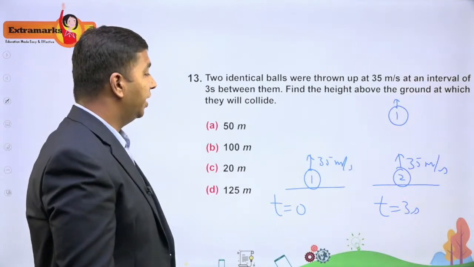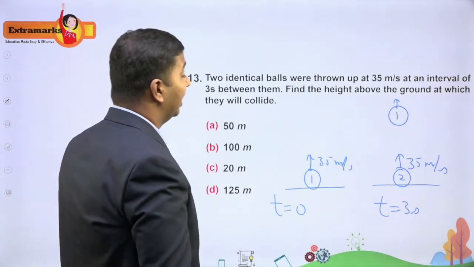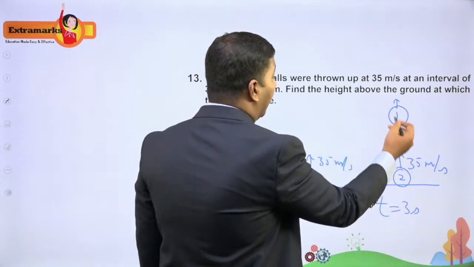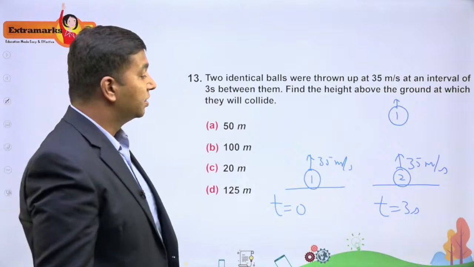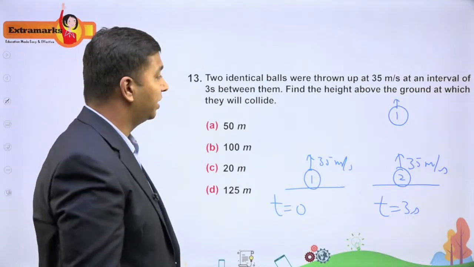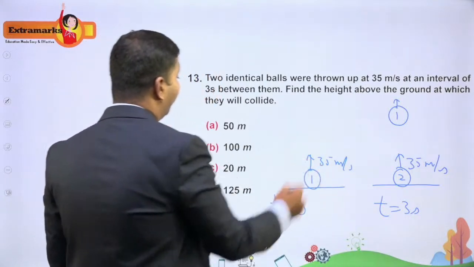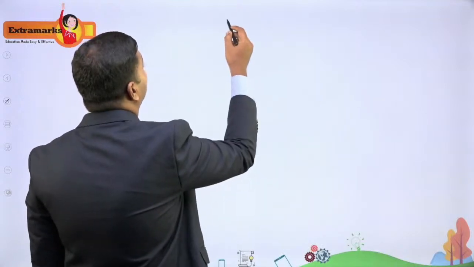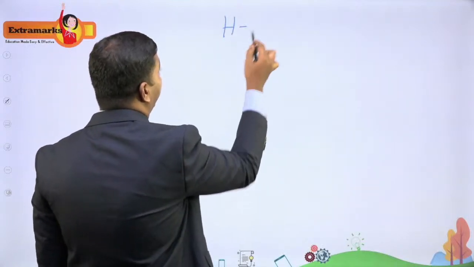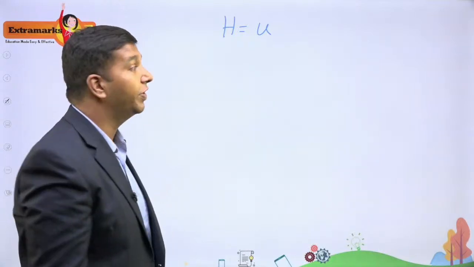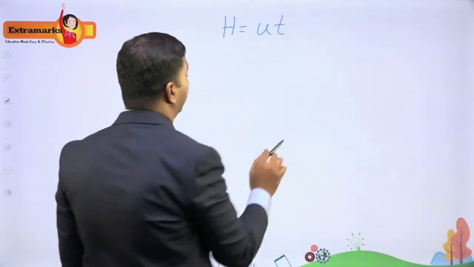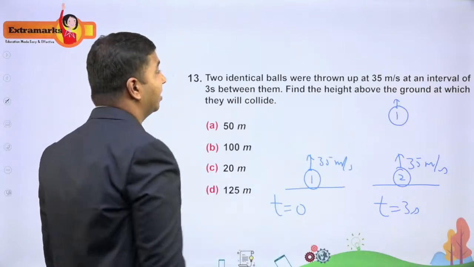Now here, let me try to find the height reached by this ball 1 at t equal to 3 seconds. My focus is on ball 1. So I can say height reached, I'll be using the equation s equal to ut plus half at square. Velocity is this way, acceleration is down.